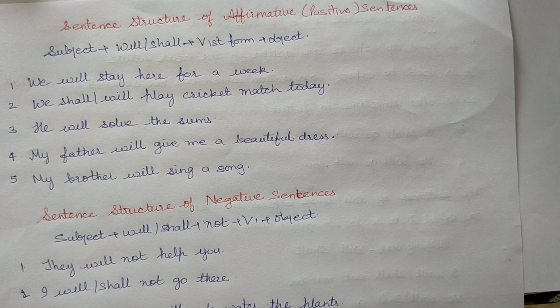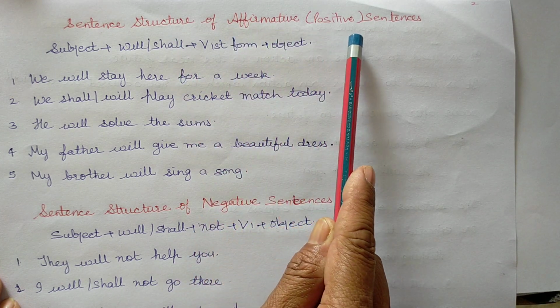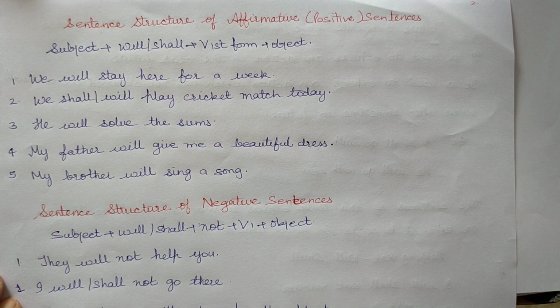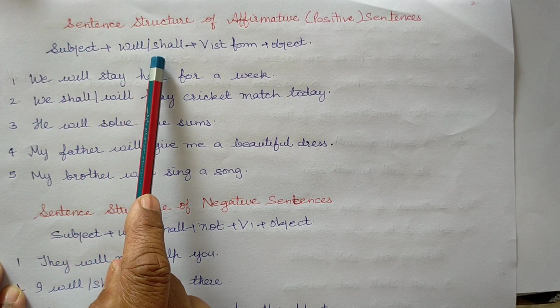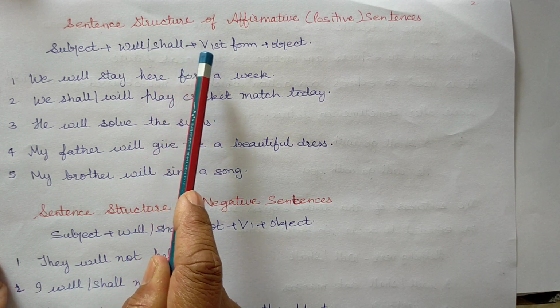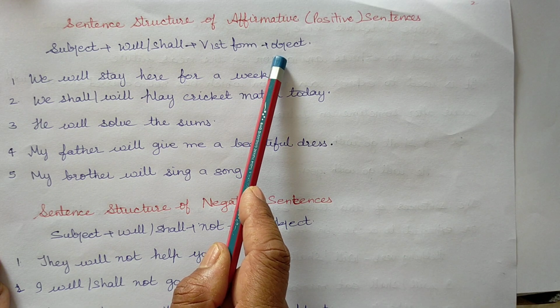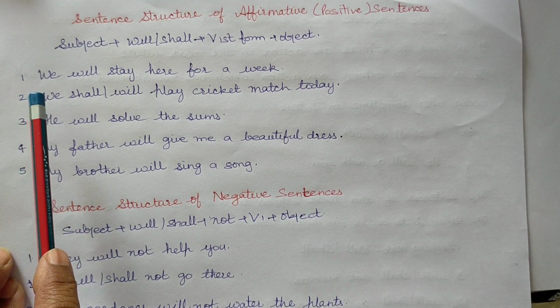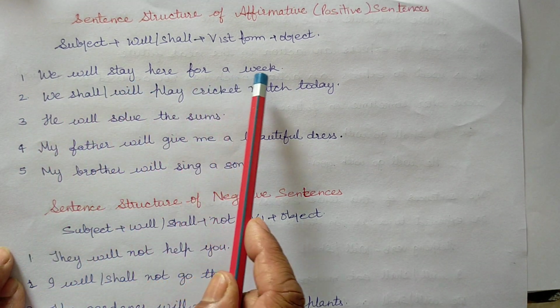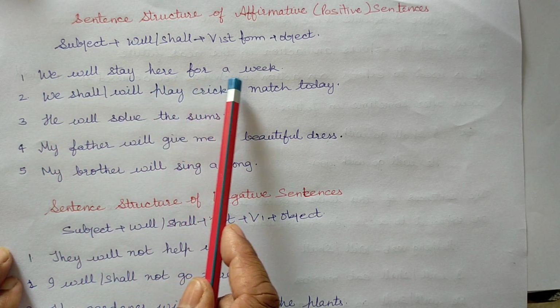So let us move to its sentence structure. Sentence structure of affirmative or positive sentences in future indefinite tense: subject plus will or shall plus first form plus object. Example, we will stay here for a week.